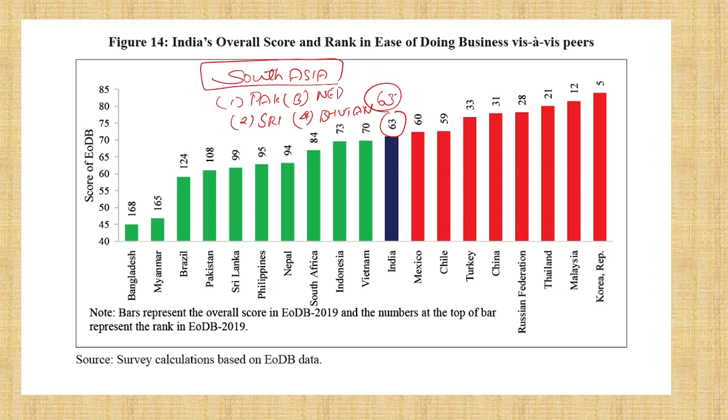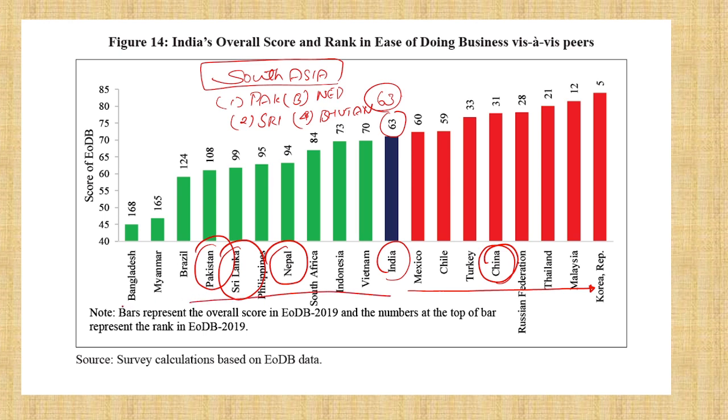See where India stands: only China is higher than India. Pakistan is low, Sri Lanka is low, Nepal is low. All these are low, and Bangladesh is also low.